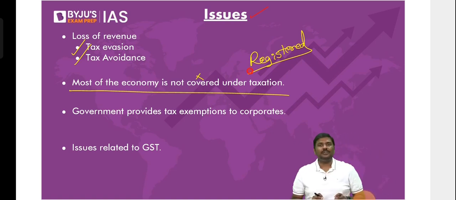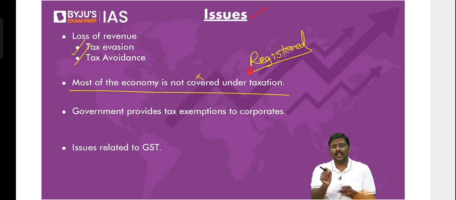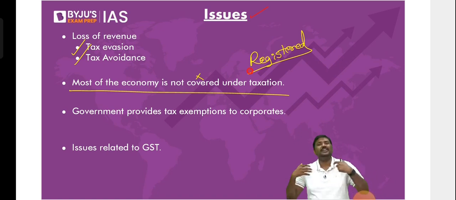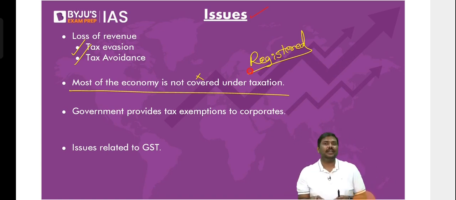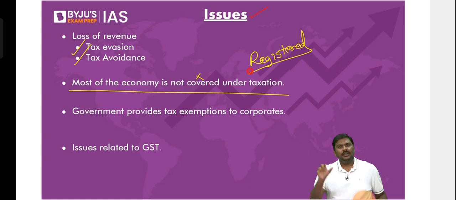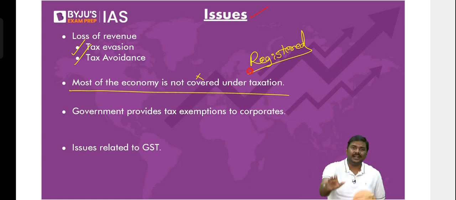How many of you, when you have gone to eat samosa, chole kulche, etc., have paid in cash? How many of you paid by check? How many of you have actually swiped? Or how many of you paid in cash? Most of the transactions happen in cash. So it is very difficult to identify. Because part of the economy, which is a substantial part by the way, is not registered like this, government will not be able to collect taxes from them.